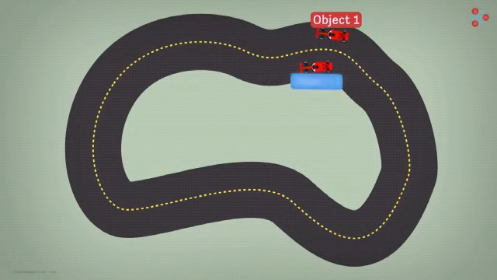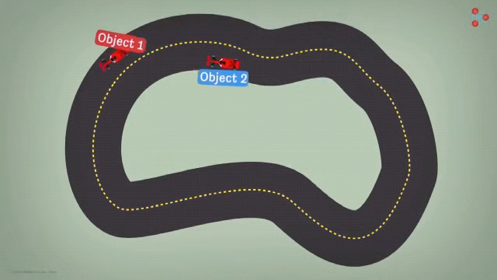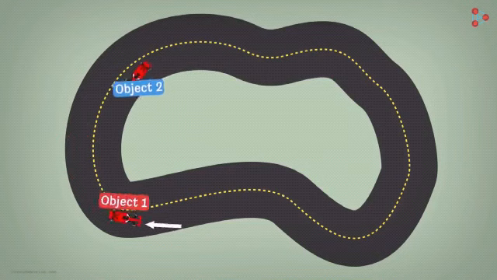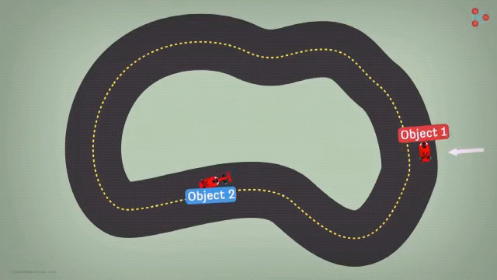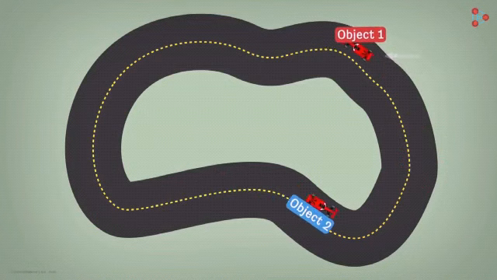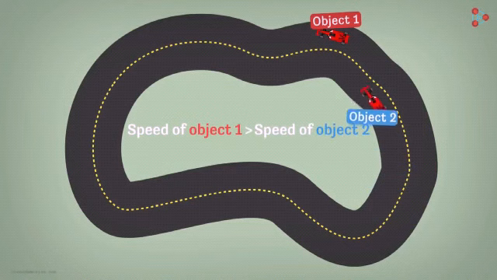How do we know whether an object in motion is traveling faster or slower than another object? Consider two objects, Object 1 and Object 2, both moving along the same path. Just by looking at their motion, can you tell me which one of them is moving faster? Clearly, this one is moving faster. In comparison to Object 1, Object 2 keeps lagging behind. Hence, we say that the speed of Object 1 is more than the speed of Object 2.